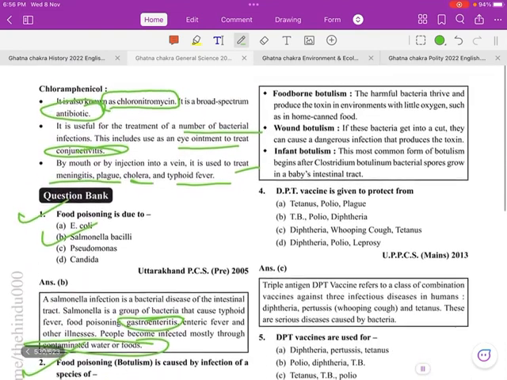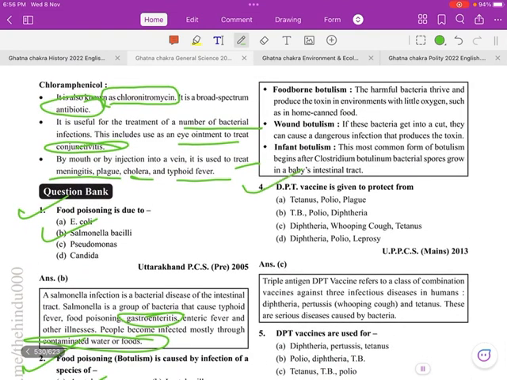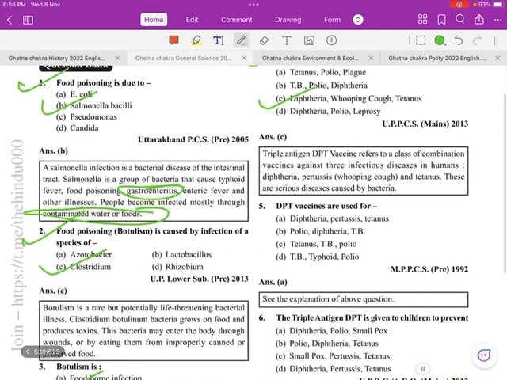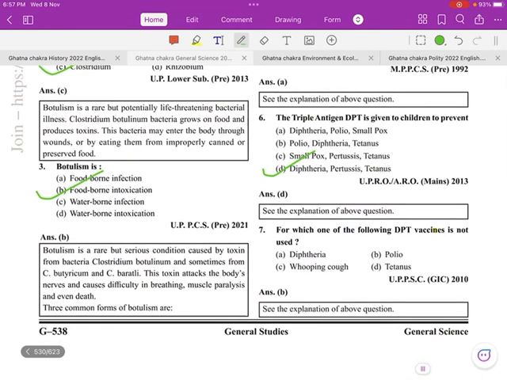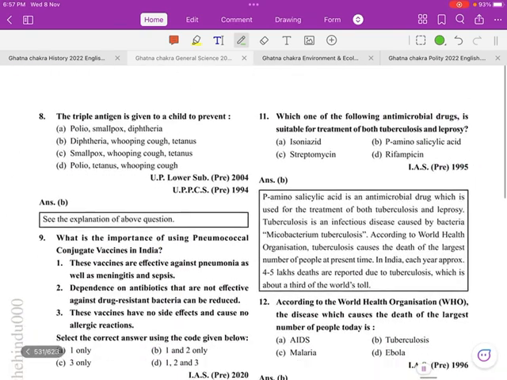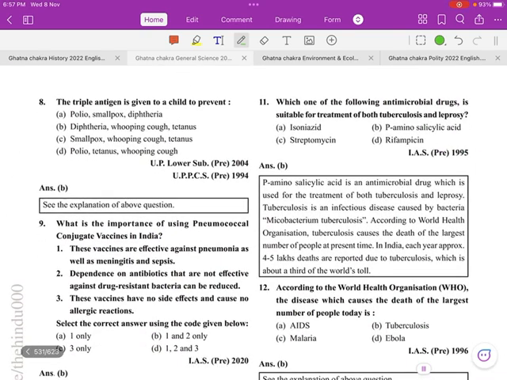Next question is related to DPT. DPT stands for diphtheria, whooping cough and tetanus. DPT vaccines are used against diphtheria, pertussis and tetanus. The triple antigen DPT is given to children to prevent diphtheria, pertussis and tetanus. For which one of the following is the DPT vaccine not used? Polio. Next, the triple antigen is given to a child to prevent diphtheria, whooping cough and tetanus.